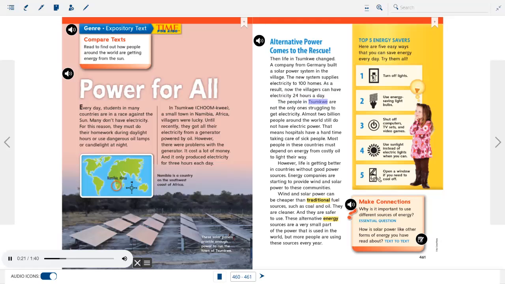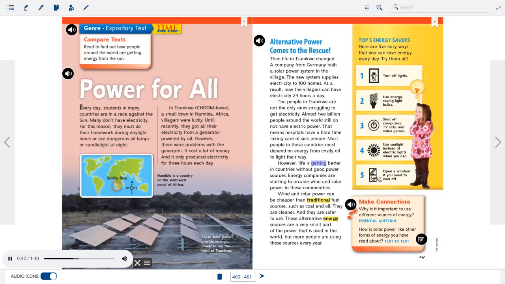The people in Chumkwi are not the only ones struggling to get electricity. Almost 2 billion people around the world still do not have electric power. That means hospitals have a hard time taking care of sick people. Most people in these countries must depend on energy from costly oil to light their way.